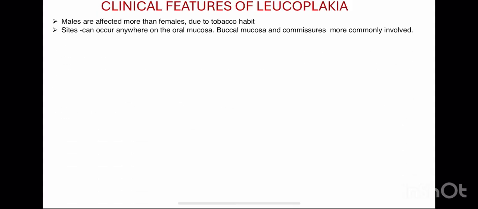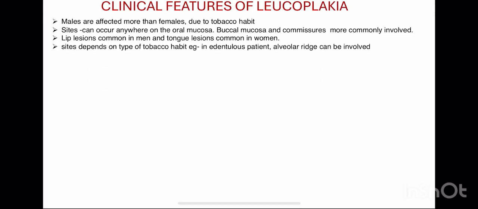Males are affected more than females due to tobacco habit, and sites can be anywhere on the oral mucosa, but buccal mucosa and commissures are more commonly involved. What are commissures? Where the upper and lower lip meet. That area is called the commissure. Then lip lesions are more common in men and tongue lesions in women. Then site depends on the type of tobacco habit.